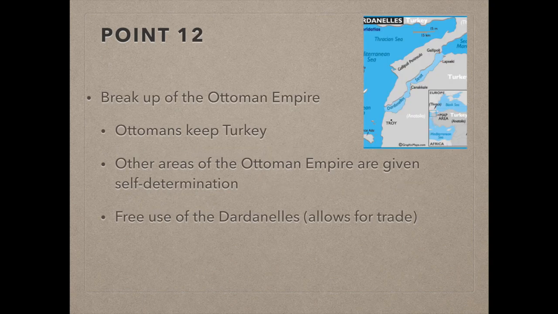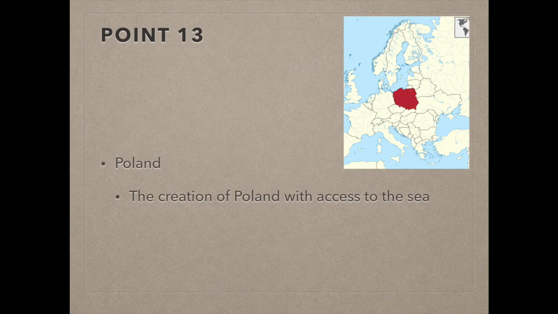Point 12 was self-determination for Turkish people and non-Turks under Turkish rule, and free passage to the Dardanelles. Once the Ottoman Empire fell, it became possible that the European powers would attempt to carve up the territory that was the former Ottoman Empire, and this would potentially lead to more disputes with each other. To prevent this, Wilson called for independence for the people who lived in this territory completely without having to be concerned about European involvement. Point 13 called for an independent Polish nation, which would also have access to the sea.